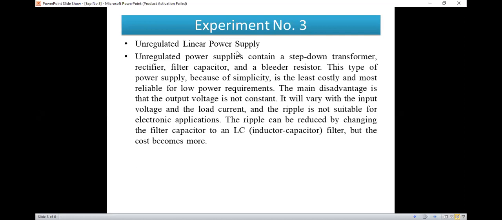The cost of this equipment is less, so it is mostly used where the power requirement is low.